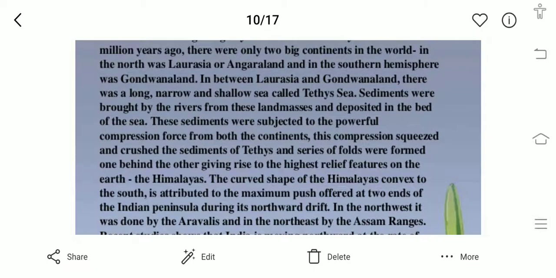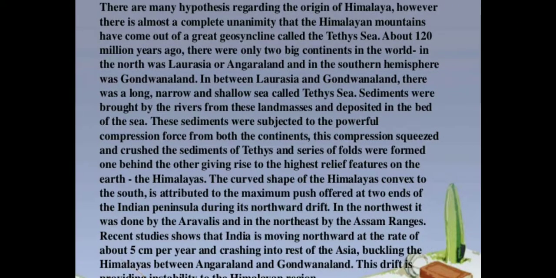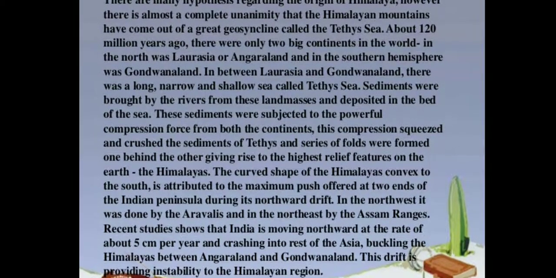A recent study shows that India is moving northward at the rate of about 5 centimeters per year and crashes into the rest of Asia, buckling the Himalaya between Angaraland and Gondwanaland. And this drift is causing instability of the Himalayan region.